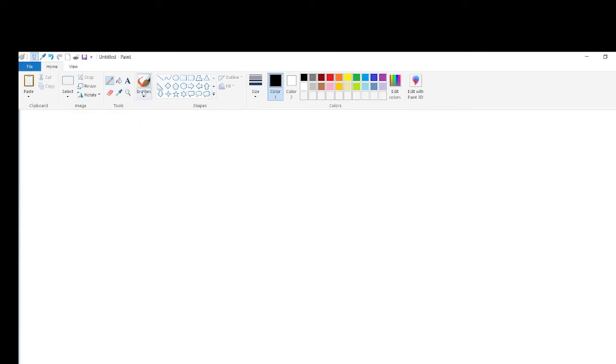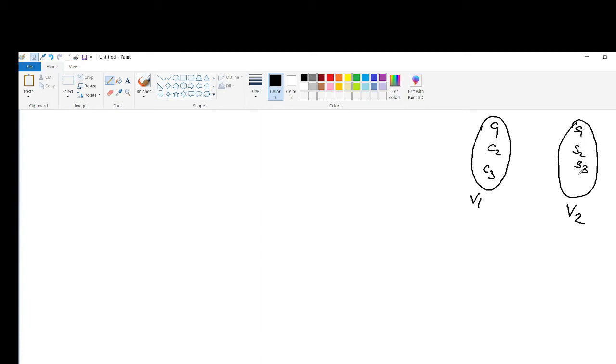That figure has two collections of vertices. Here we have V1 and here we have V2. Here C1, C2, C3. Here S1, S2, S3, S4 and S5.